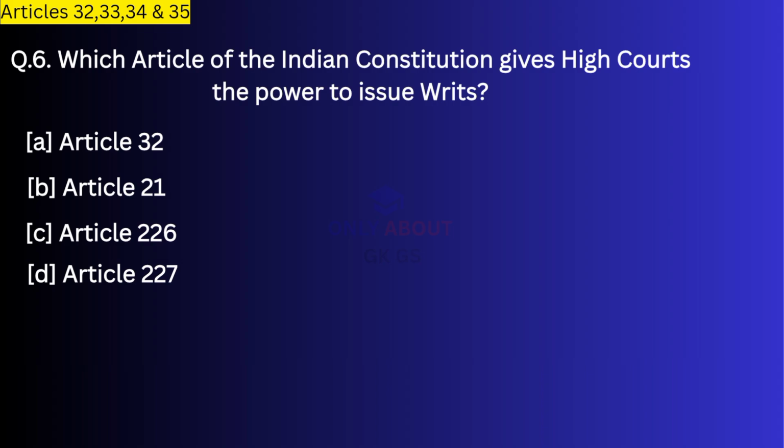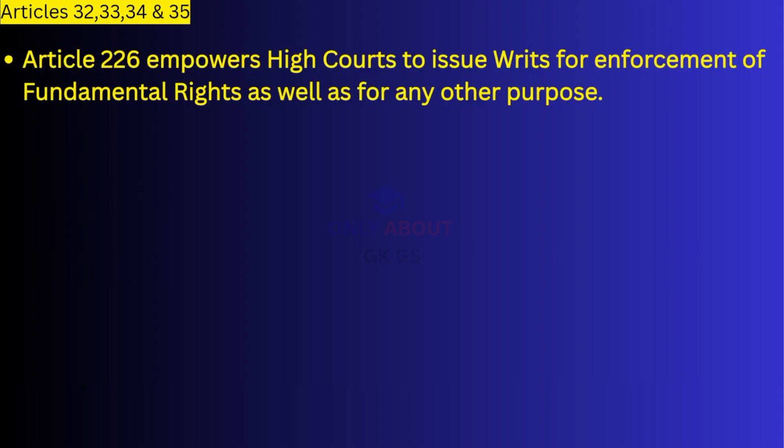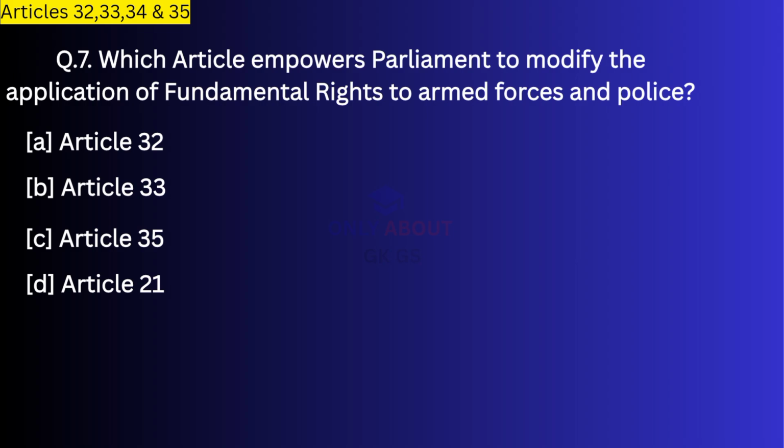Next question. Which article of the Indian Constitution gives High Courts the power to issue writs? Correct answer, Article 226. Article 226 empowers High Courts to issue writs for enforcement of fundamental rights as well as for any other purpose.